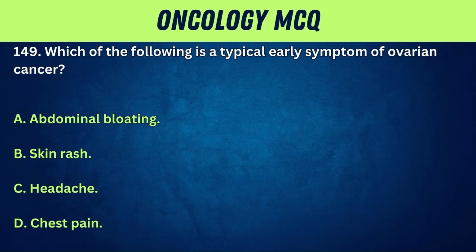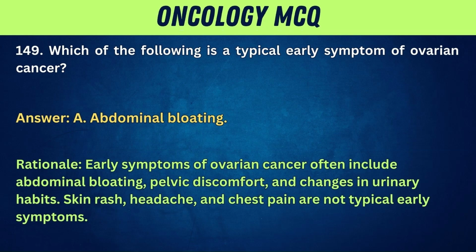149. Which of the following is a typical early symptom of ovarian cancer? A. Abdominal bloating. B. Skin rash. C. Headache. D. Chest pain. Answer: A. Abdominal bloating. Rationale: early symptoms of ovarian cancer often include abdominal bloating, pelvic discomfort, and changes in urinary habits. Skin rash, headache, and chest pain are not typical early symptoms.